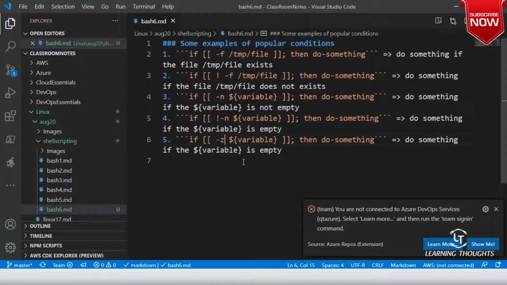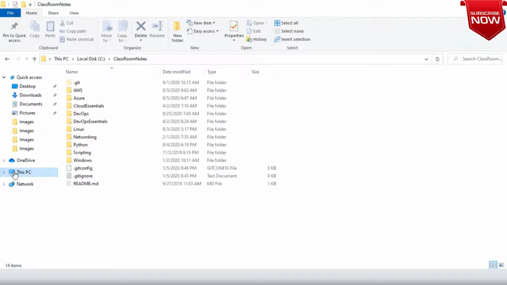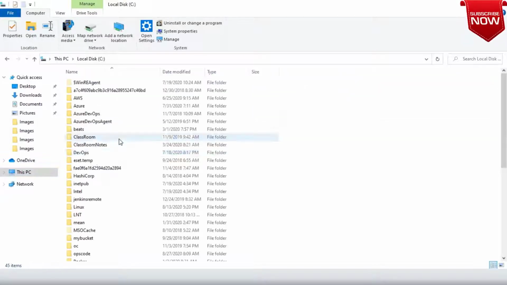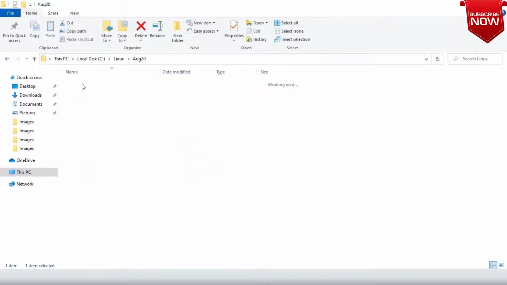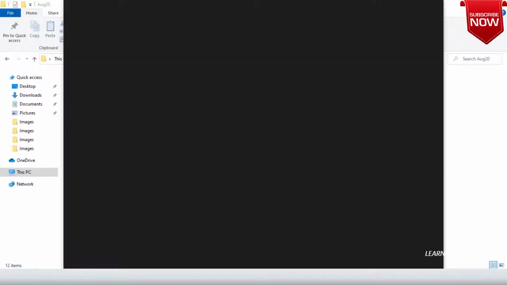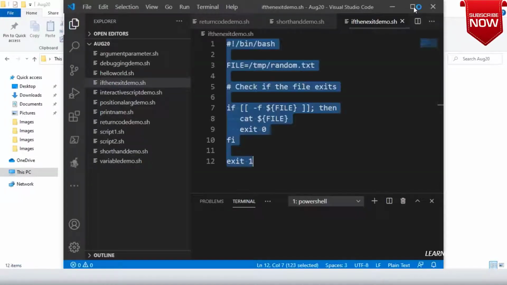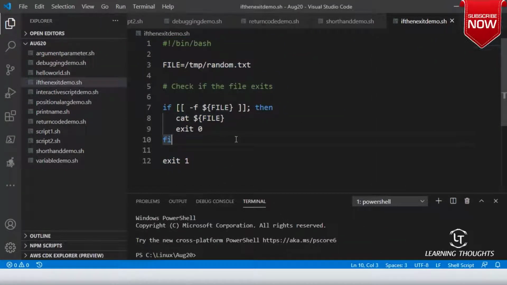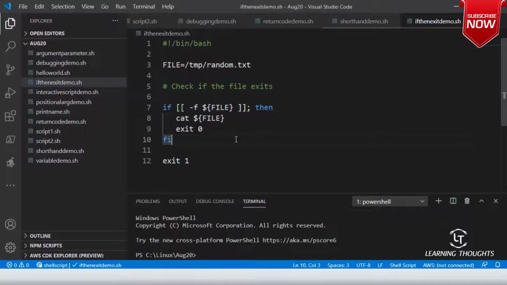So whenever you're writing shell conditions, you might come across these kinds of shell scripts. Shall we improve yesterday's shell script now, because we know a little bit of scripting now? Let me go into C drive, Linux. Yesterday we wrote a script which creates a temporary directory. Now I can make my script more interactive.